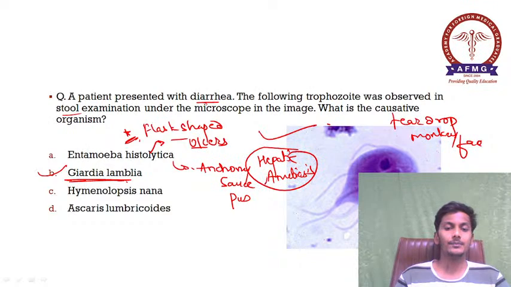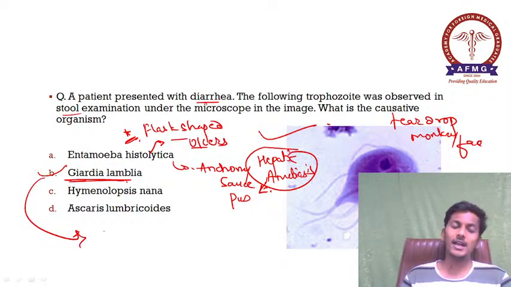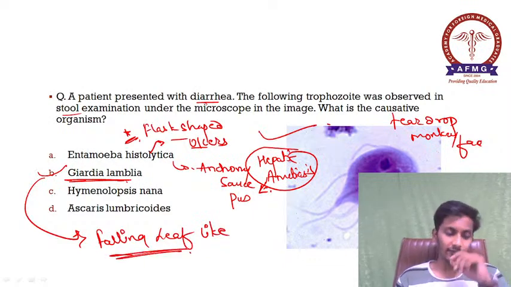Okay, important one, remember this. Giardia के बारे में और एक क्वेश्चन क्या पूछा जा सकता है from microbiology? So please remember, for Giardia the question which can be asked is about its motility. Giardia presents with falling leaf like motility.